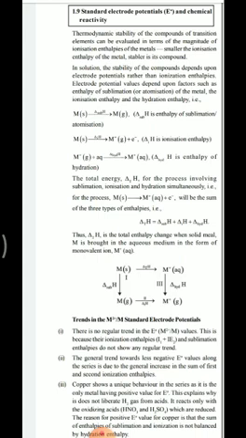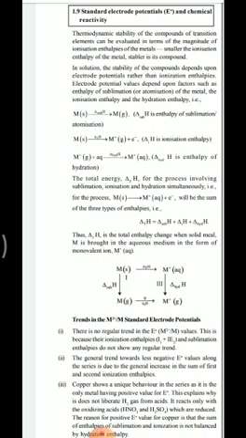Next comes, in the middle, hydrogen, which has zero electrode potential, and at the last fluorine is there. Fluorine has a positive E0 value. That means it has the tendency to undergo reduction. The more positive the E0 value, the more is the tendency to undergo reduction.